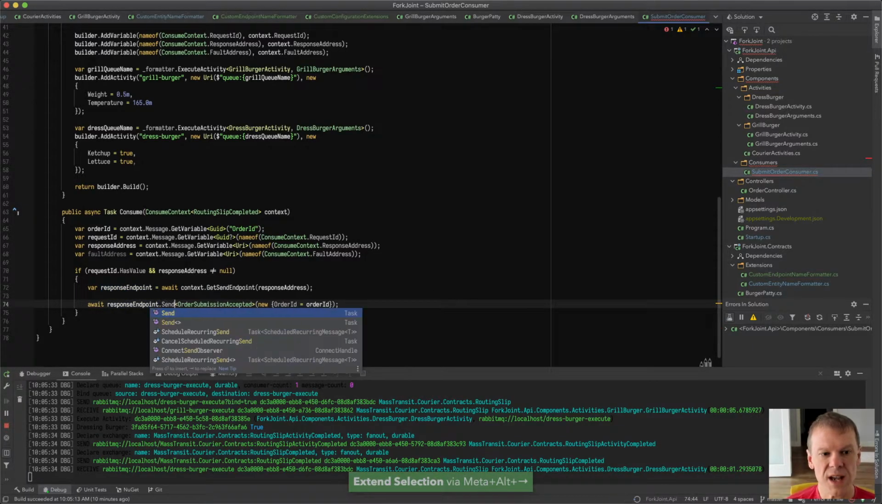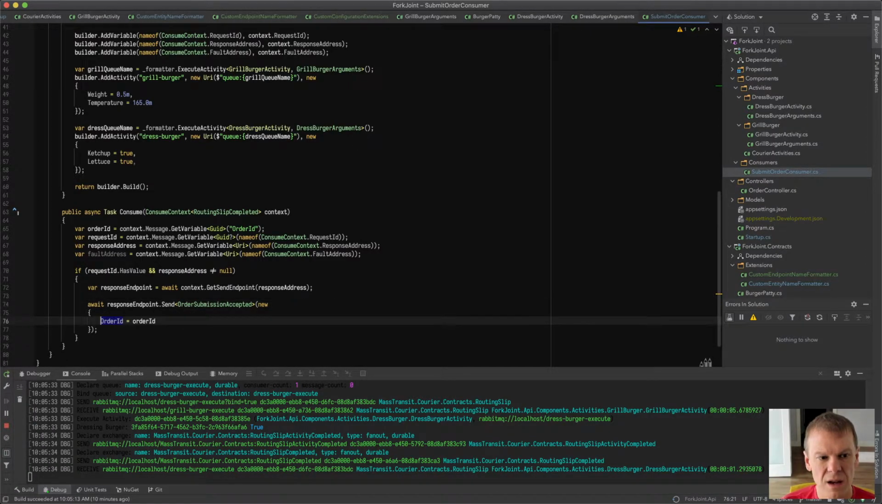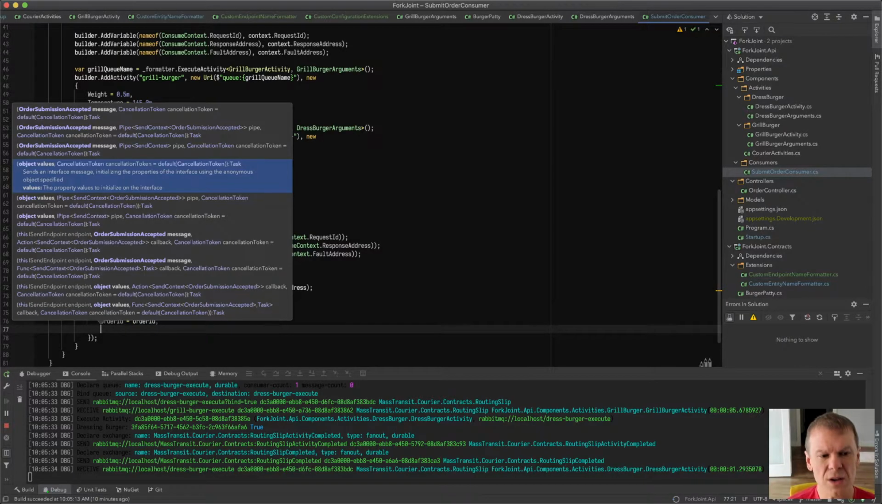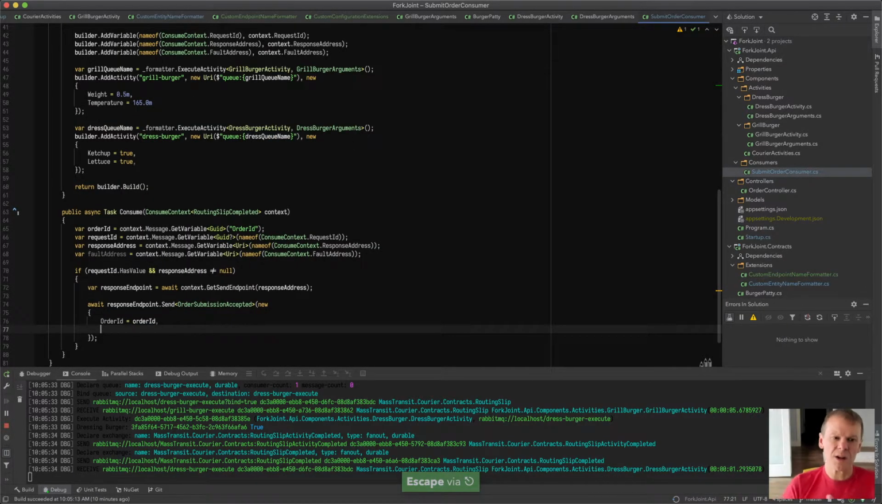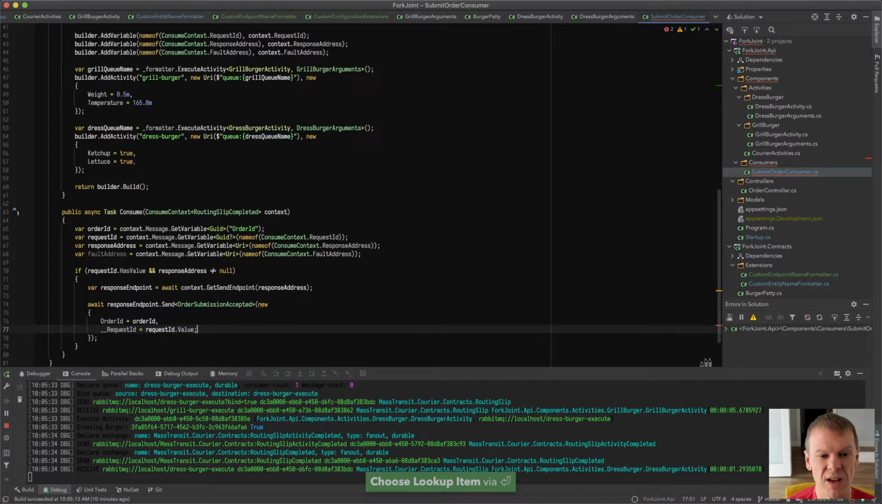And we're going to call send. And it turns out that we need to also set some headers. So we need to set the request ID header because that's how the request client is going to correlate the message back. So I'm going to set request ID equal to request ID.value. And I think that's the only one I have to set. I don't have to set anything else.